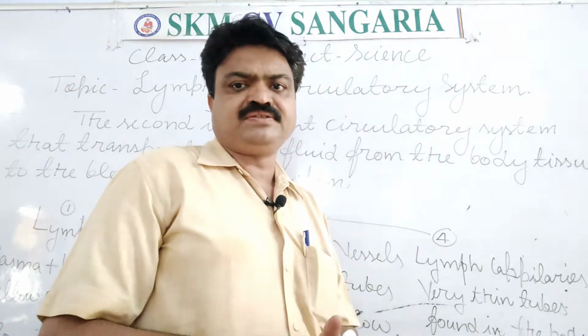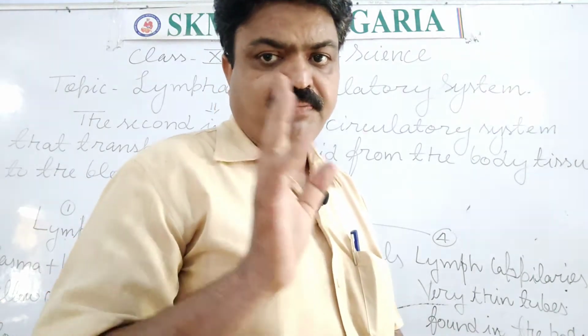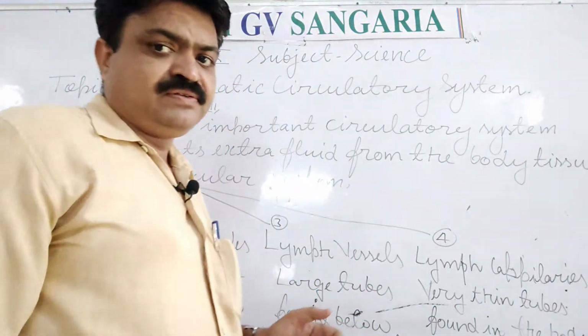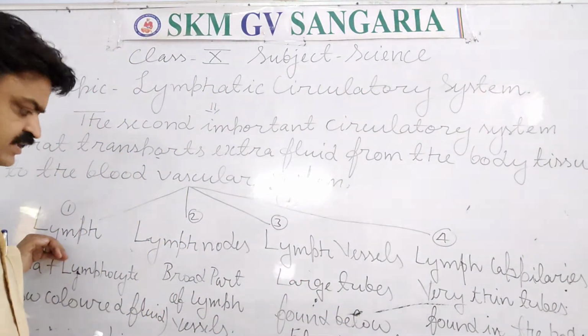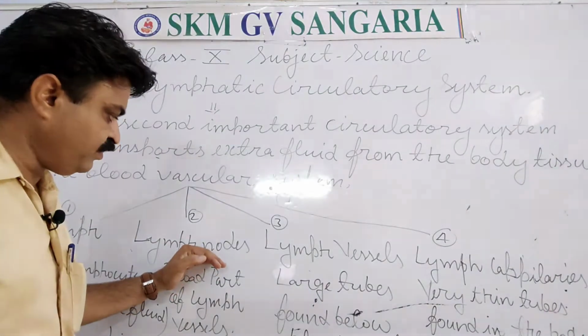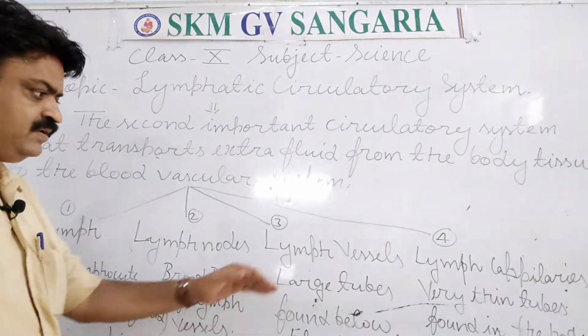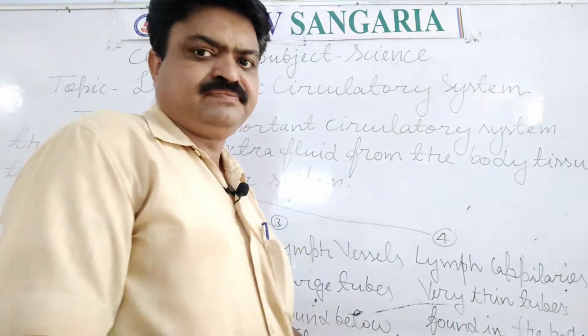In the lymphatic system, four different parts are found. First is lymph. Second is lymphatic nodes, or lymph nodes, student. Third is lymph vessels. Fourth is lymph capillaries.